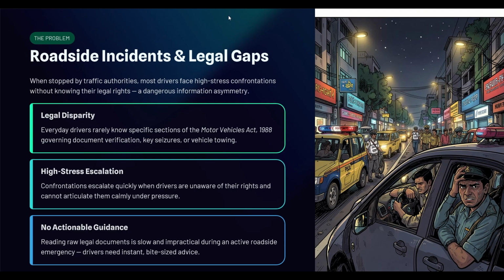Introducing NyayaSarthi, your agentic legal shield during roadside emergencies. Built on Agent Development Kit ADK 2.0 and powered by Gemini, NyayaSarthi acts as your real-time legal assistant, providing instant, grounded legal sections from the Motor Vehicles Act and offering concrete, polite scripts to de-escalate situations.